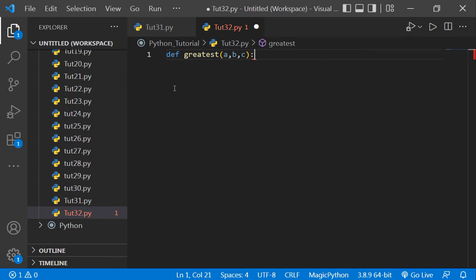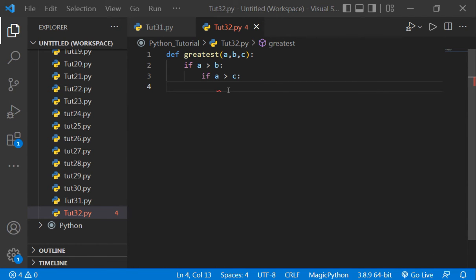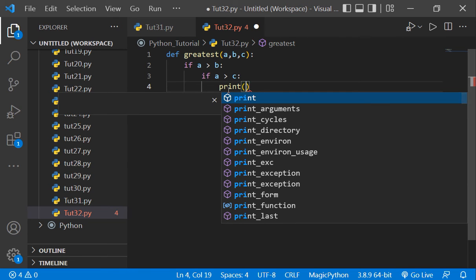Okay, now here we will use condition. Okay, so first condition will be if a is greater than b. So if a is greater than b, it will check whether a is greater than c also. So if a is greater than b and c, so here we will print a.